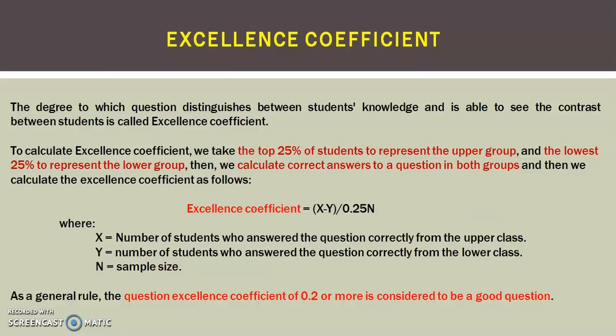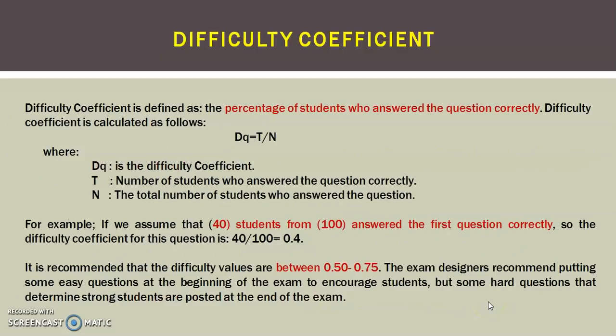Now there is an excellence coefficient: after solving the questions, the degree to which a question distinguishes between student knowledge, to see the contrast between students. Let us say the top 25% of students represent the upper group and the lowest 25% represent the lower group, and the division of these will be considered as the excellence coefficient. So a question with an excellence coefficient of 0.2 or more is considered to be a good question in the result section.